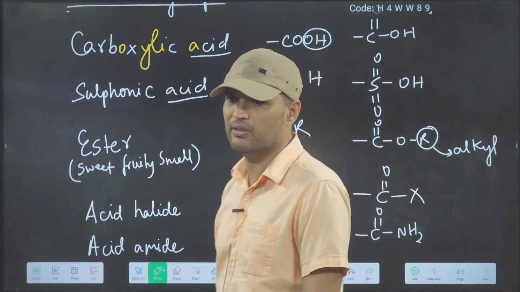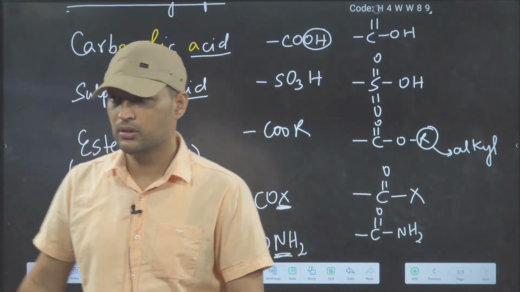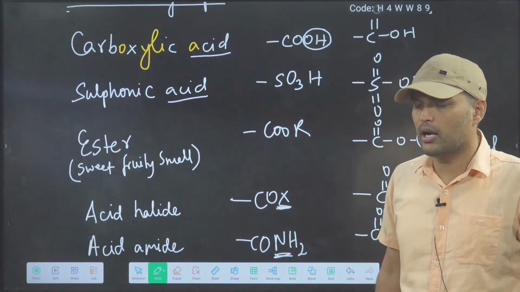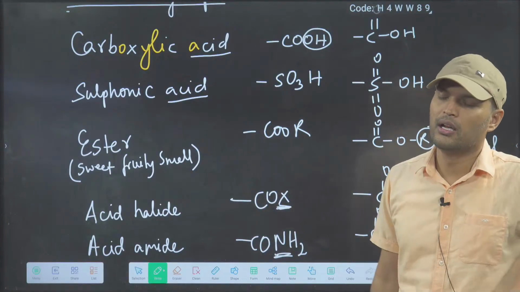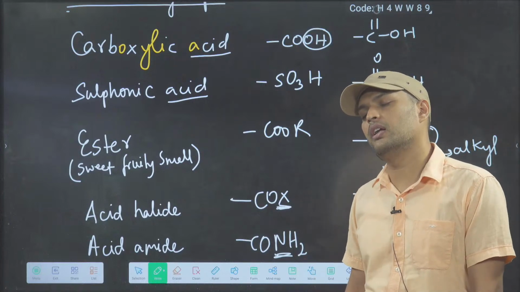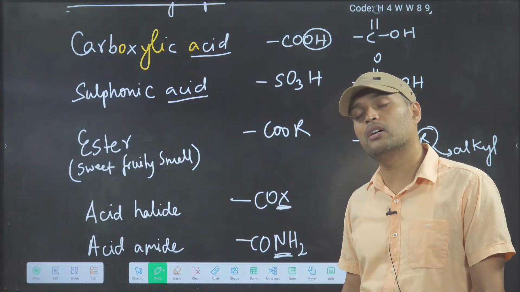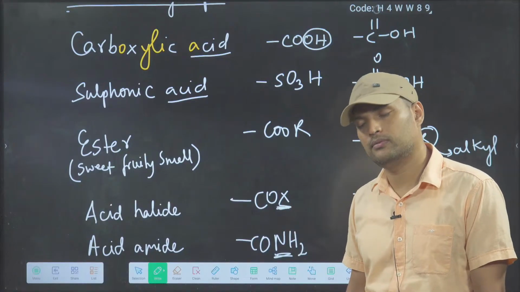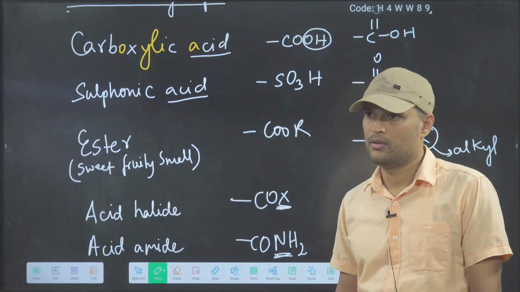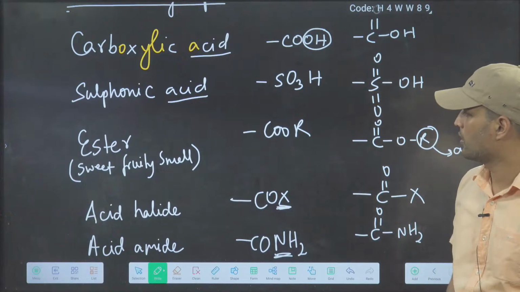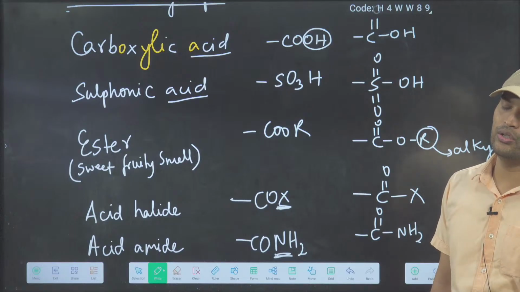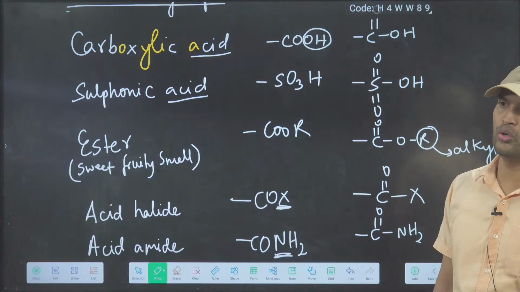Close your eyes and say these things. Carboxylic acid, COOH, sulfonic acid, SO3H, ester, COOR, acid halide, COX, it can be COCl, COBr.